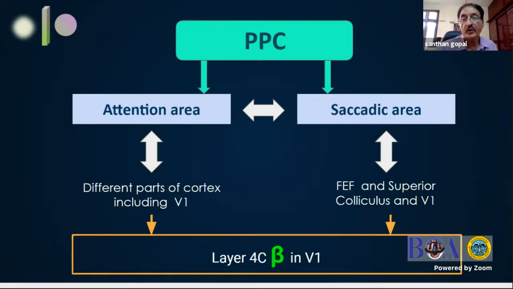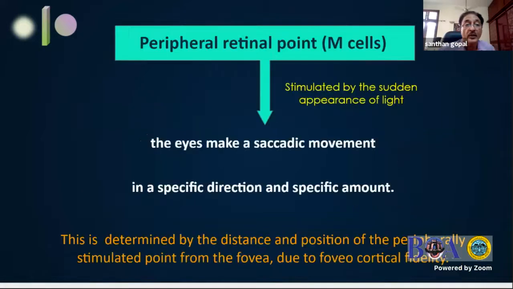Also, the forward connection with the saccadic generation center is to the frontal eye field area, which is very closely situated to the hand area in the brain. And therefore, I give a laser pointer to improve the hand-eye coordination in many of these patients, which is abnormal in amblyopia. So the point is, when a peripheral retinal point is stimulated, M cells get stimulated by the sudden appearance of the light, and the eyes make a saccadic movement, the direction and the amount of which is dependent on the distance of the peripherally stimulated point from the fovea.